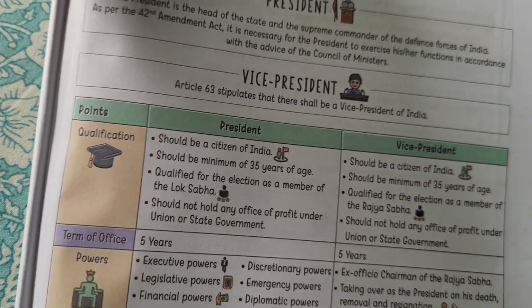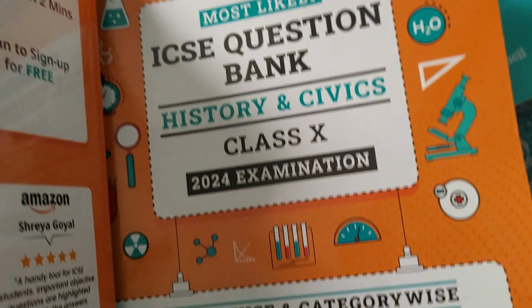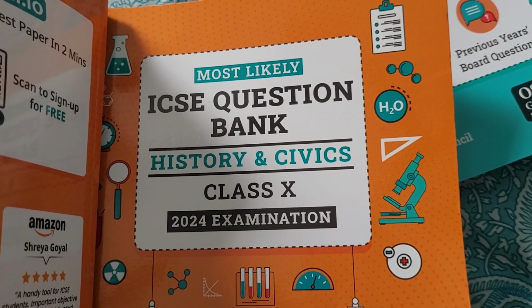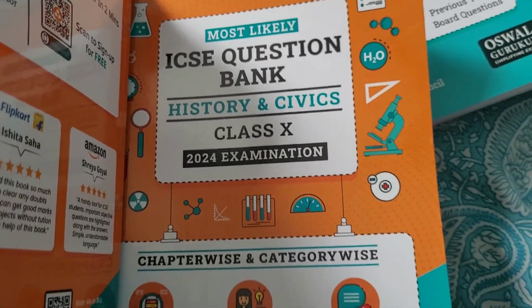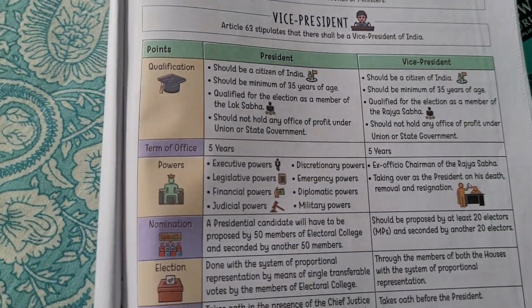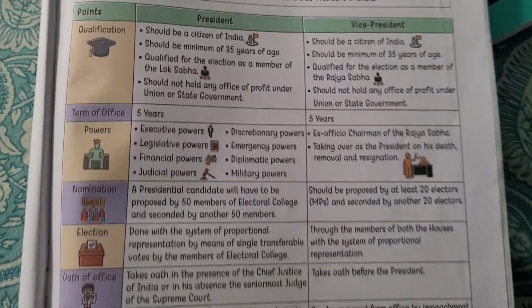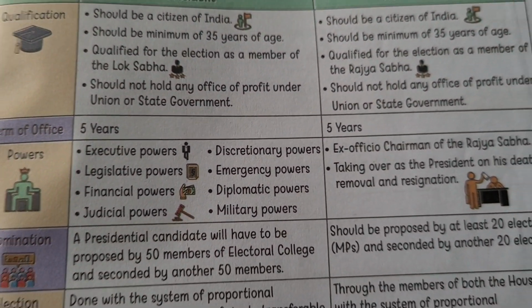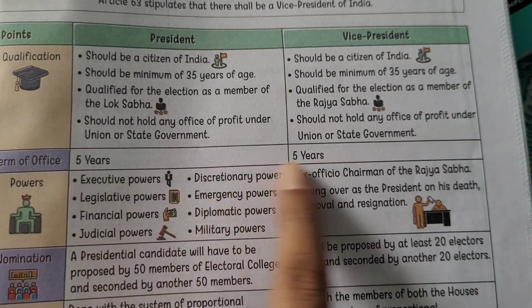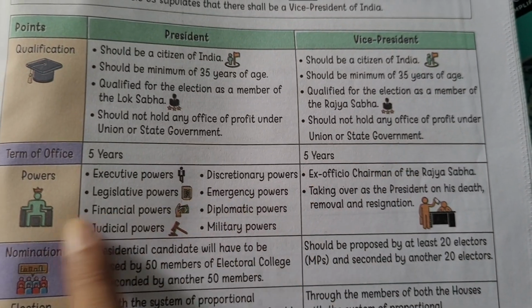So it is very important to make the notes from such books. I'll give you the link of this book also in the description box, so it is easy for you to revise. Now, term of office. Here also for president it's 5 years, for vice president it is 5 years.